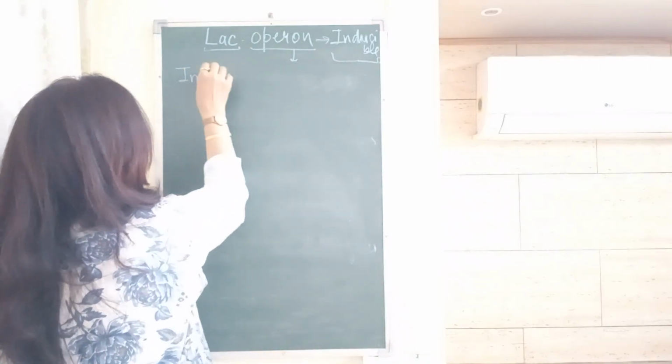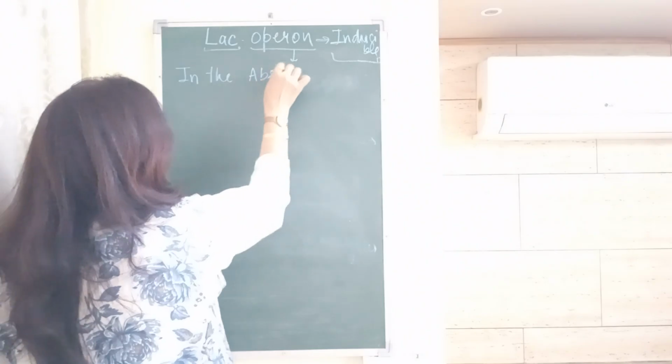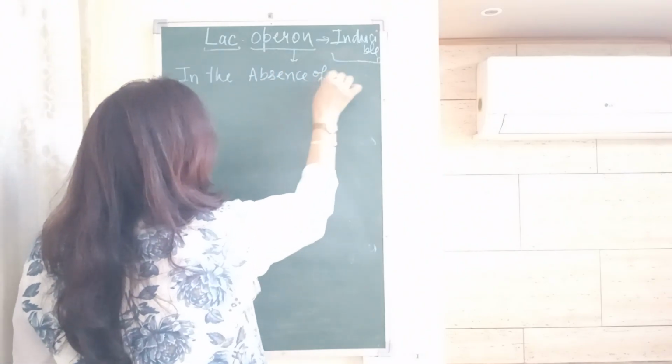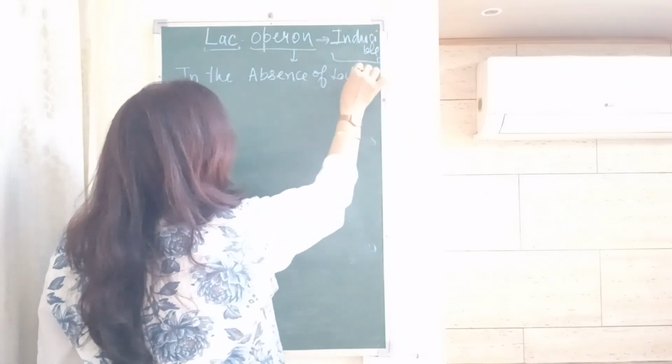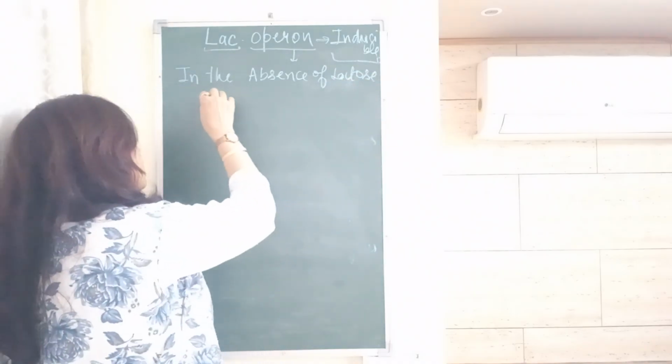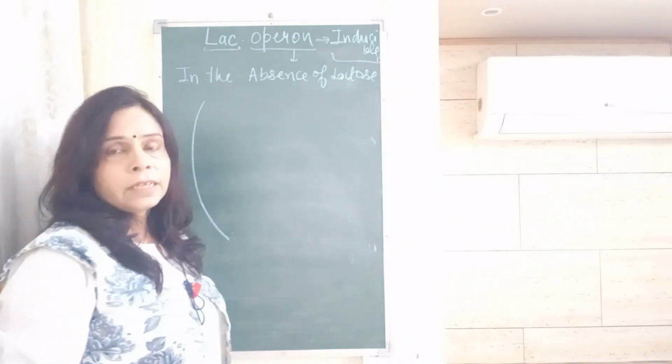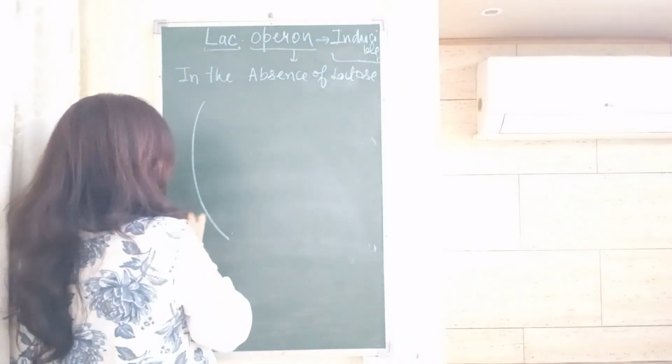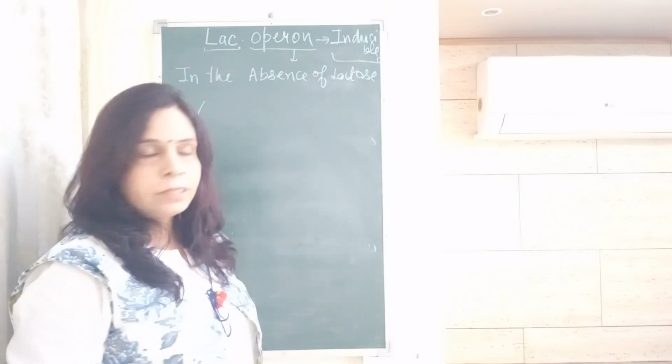First condition is in the absence of lactose, how it will perform. So suppose it is a bacterial membrane and surrounding it there is no lactose, means there is no inducer.